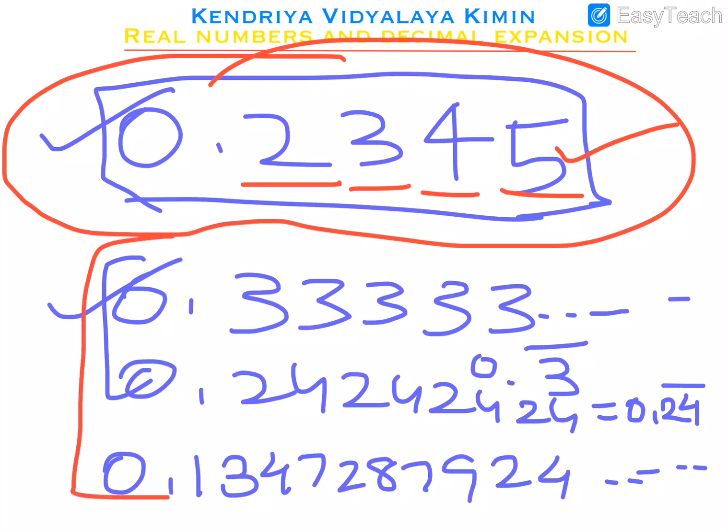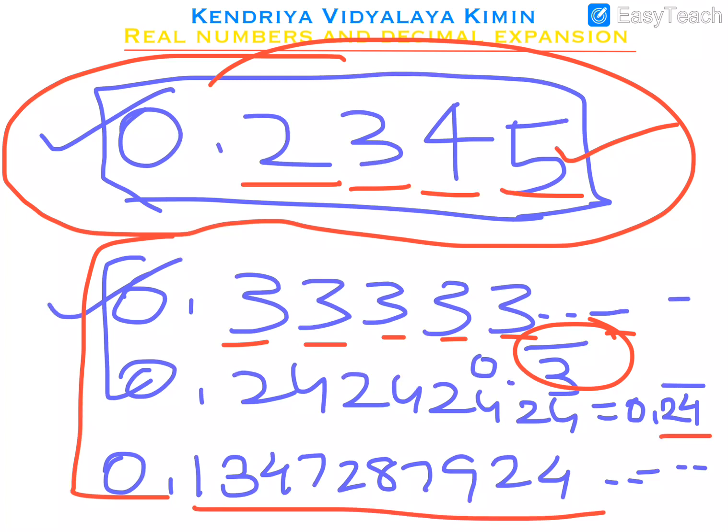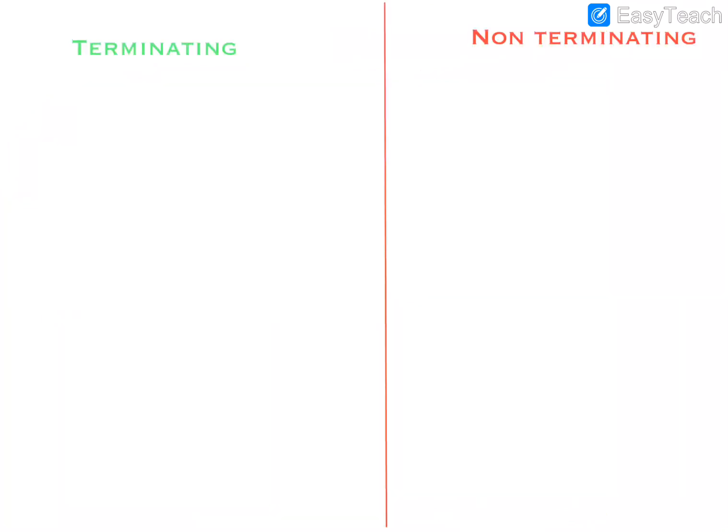There are 2 cases. In one case the same digits repeat again and again, so we write them using bars. This is non-terminating and repeating. In the other, the digits do not repeat, there is no pattern, they simply come randomly. So these are mainly the 2 types, terminating and non-terminating.